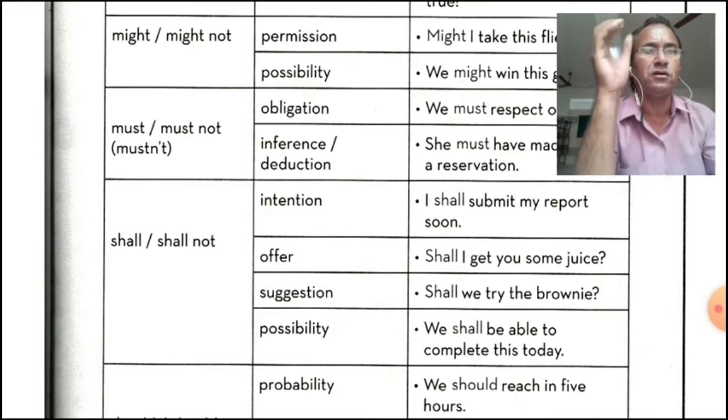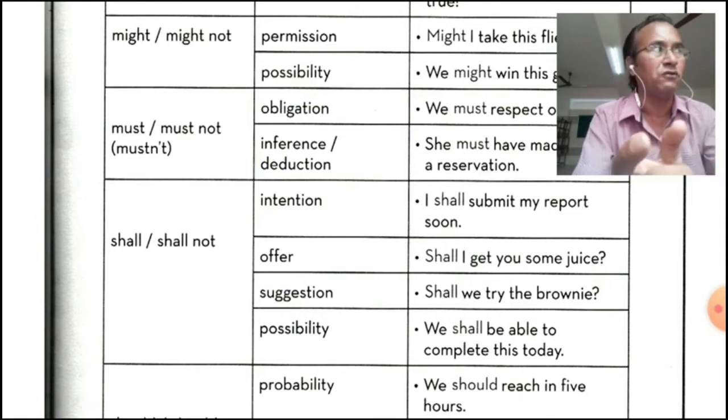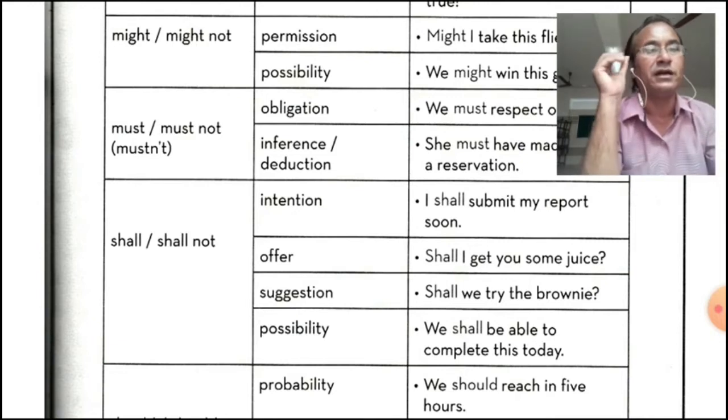So really all the modals are very confusing. But we can use the functions of the modals according to the sentence. We will have to see the reference of the sentence, the complete sentence. Then you will have to put there the modal auxiliary. So offer: shall I get you some juice? Here we have used shall in order to offer.